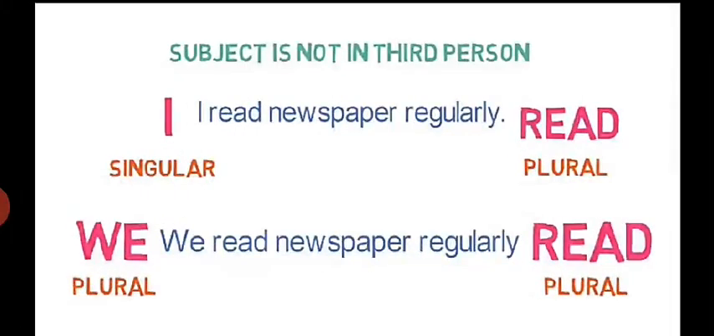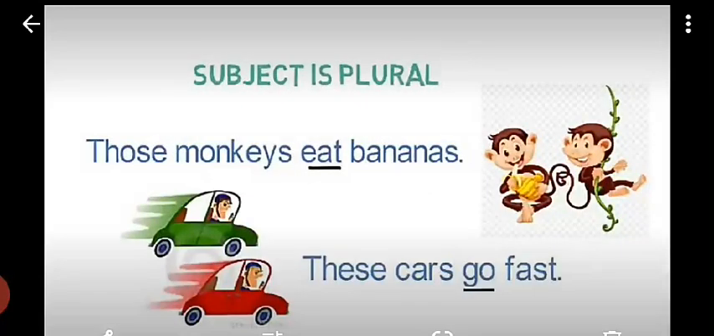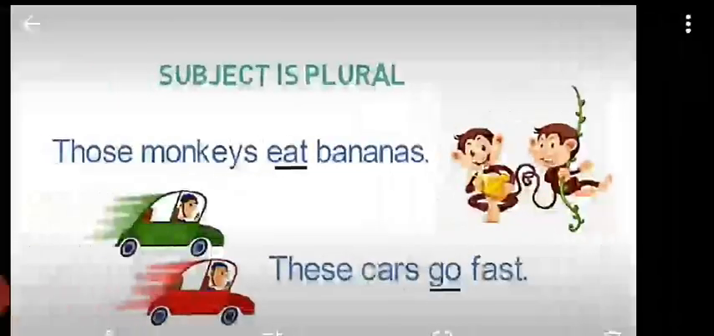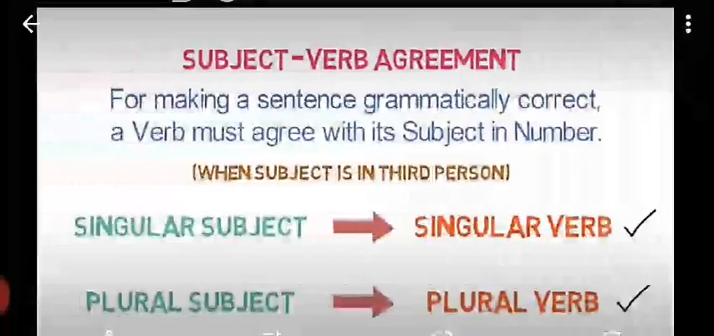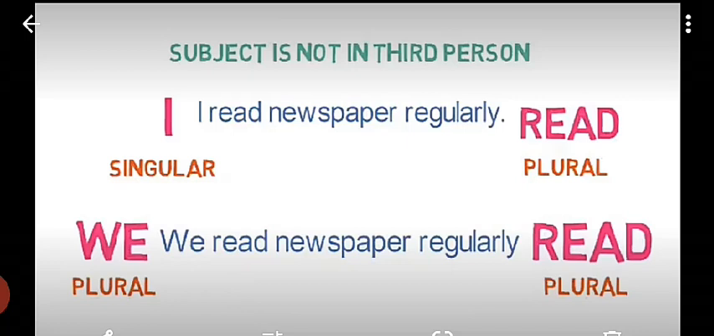Here the subject is not in third person. I read newspaper regularly. I is singular, yet read is plural form. Why? Compare: those monkeys eat bananas is the plural form, and that monkey eats banana is the singular form. So eat is the plural form, and here I is singular. Why is it so? Because I is exceptional.